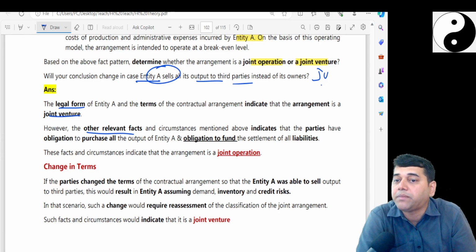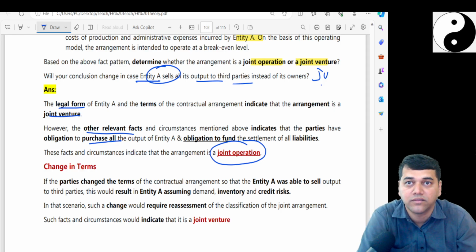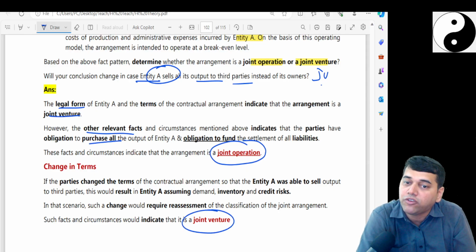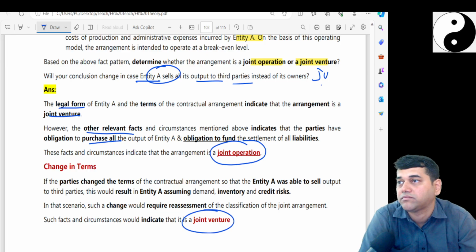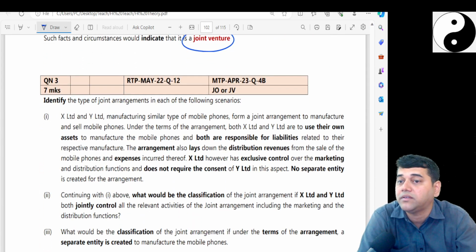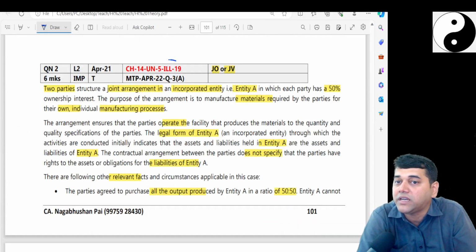The parties have to purchase all the output of the entity, so this indicates it is a joint operation. The third condition fails. Followed, no? Now, what if the terms change? If the parties change the terms and entity A is able to sell to third parties also, yes, then it would have been classified as a joint venture. Perfect. Now, this is one beautiful question in the exam. This is why I have given this, because it is very similar to this particular illustration question.